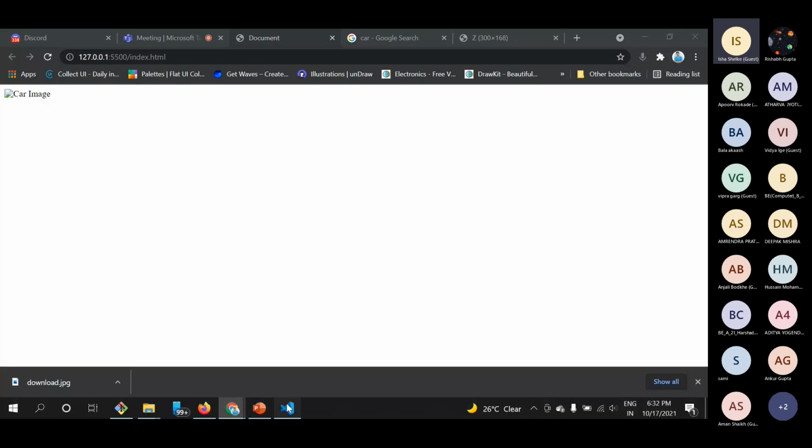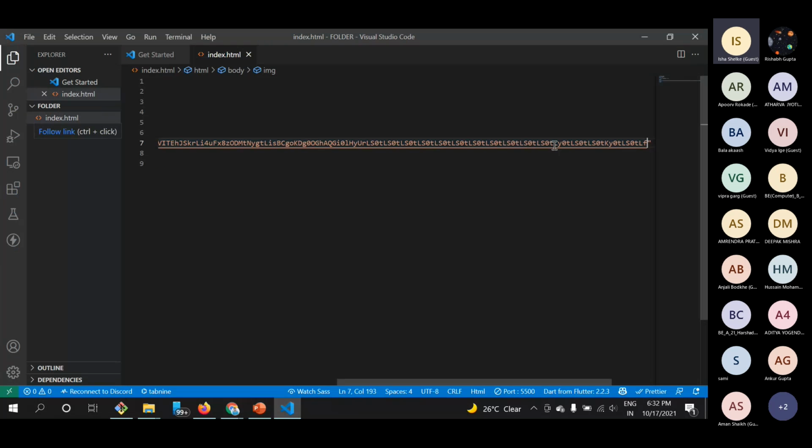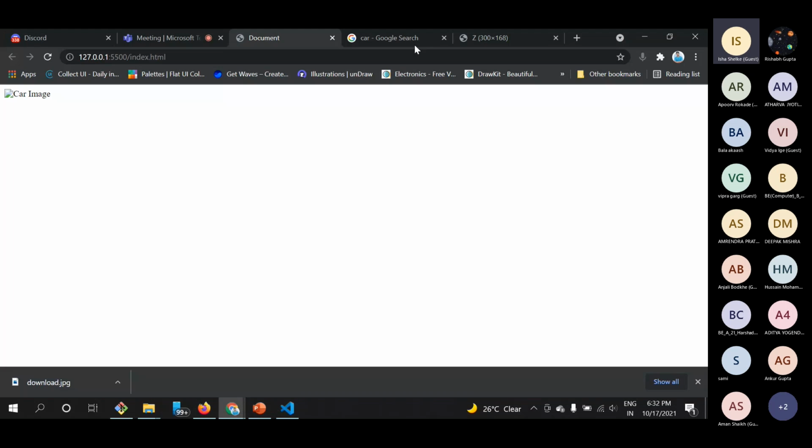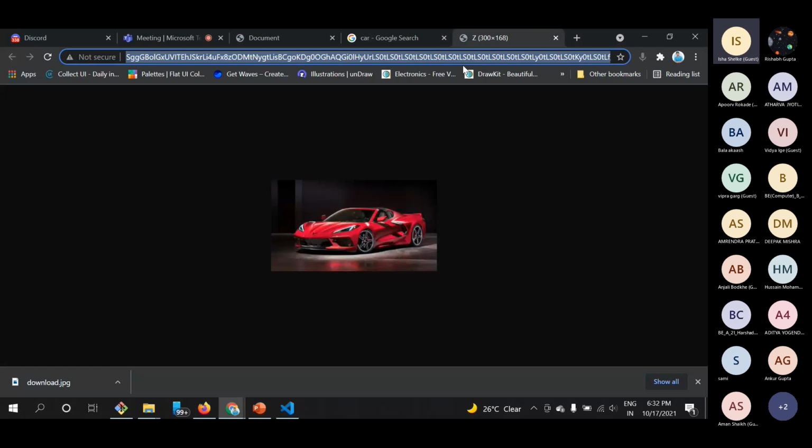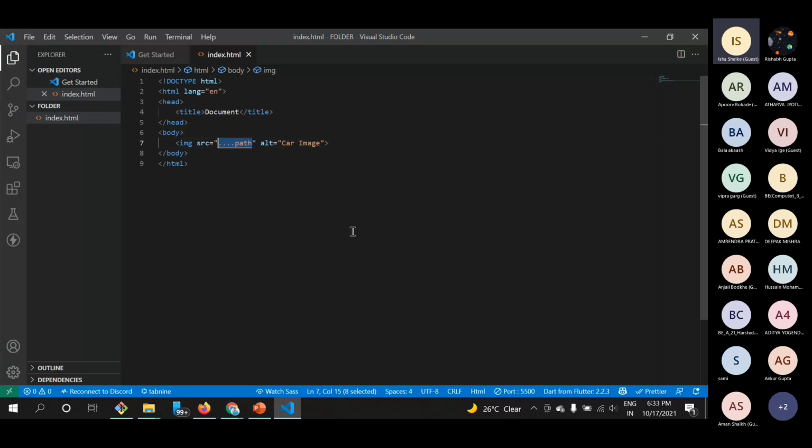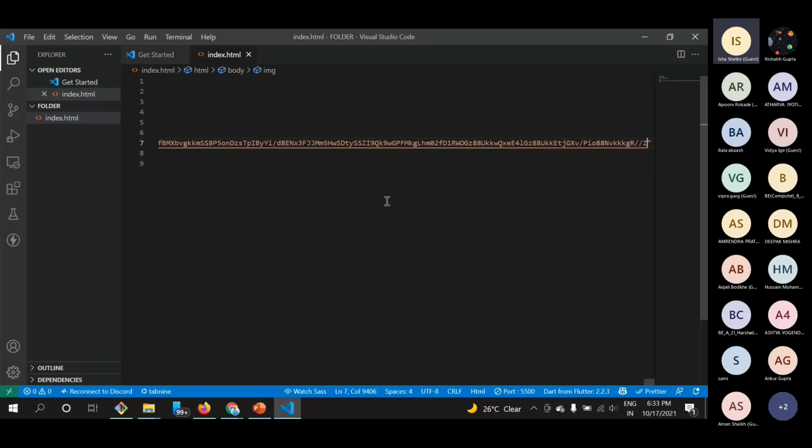There might be some issues in copy pasting. Yeah, the whole stuff is not pasted because we have a base64 code. Yeah, this is the whole code pasted now.